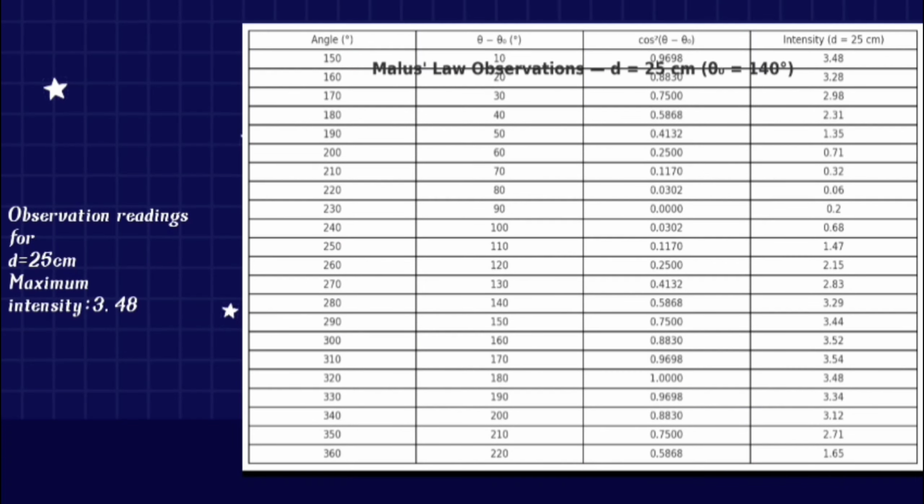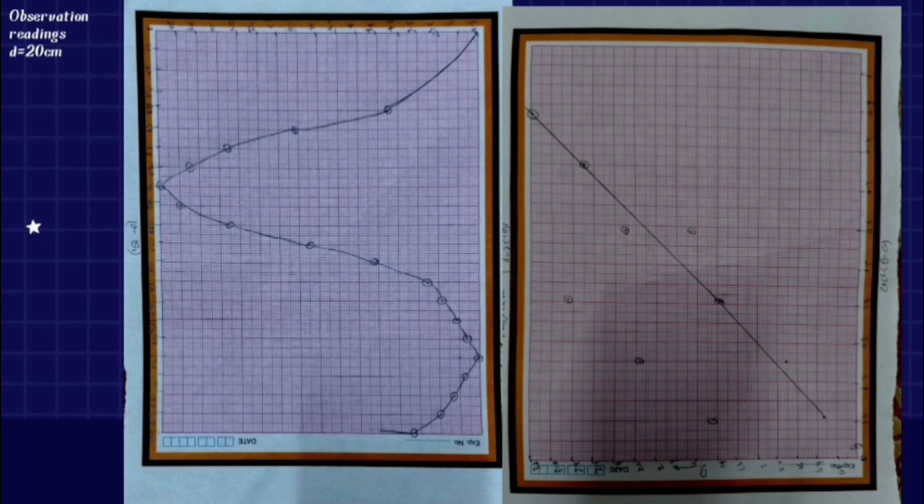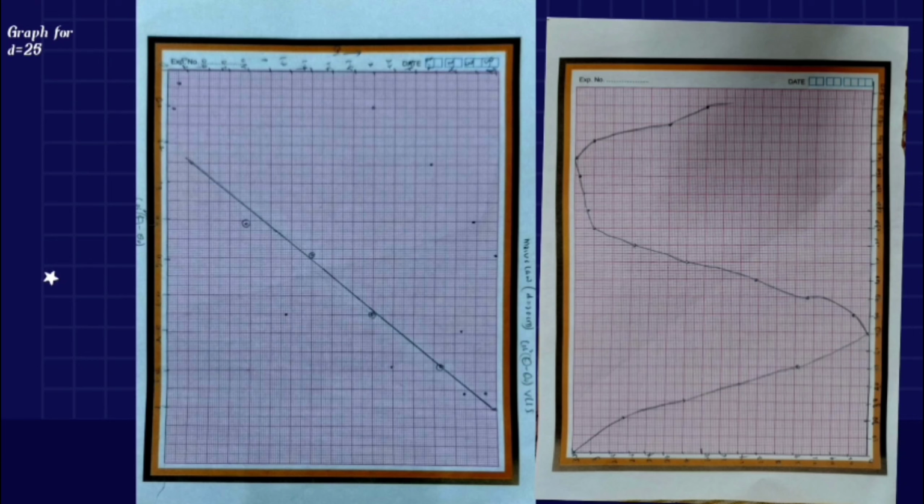In the same way, we recorded the intensity when we took the distance as 25 centimeters between the analyzer and the polarizer. Here, we received our maximum angle as 150 degrees and maximum intensity as 3.48. Then we plotted the graphs for those readings. Initially, we took intensity versus theta minus theta naught, and the other form of graph is intensity versus cos squared theta minus theta naught. The first graph is a cosine graph, and the other is a straight line. In the same way, for the distance of 25 centimeters, we get one cosine graph and one straight line.